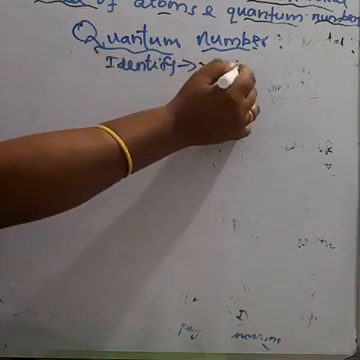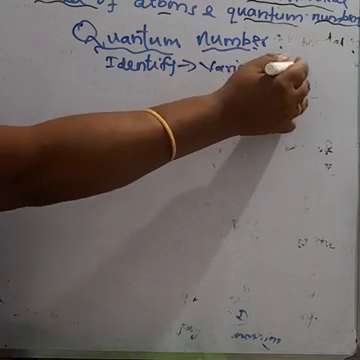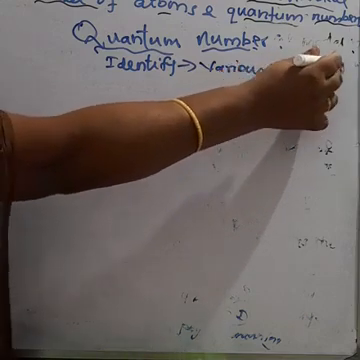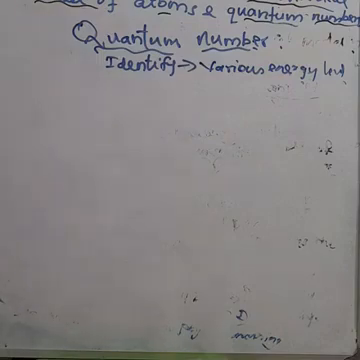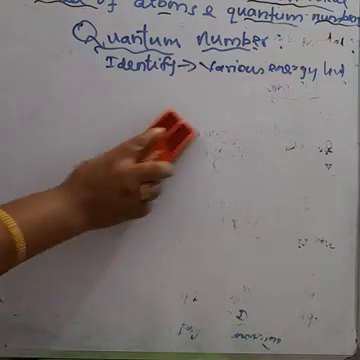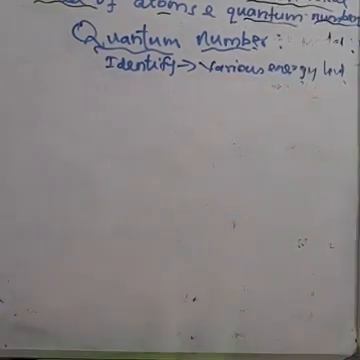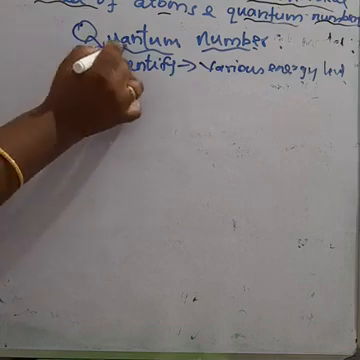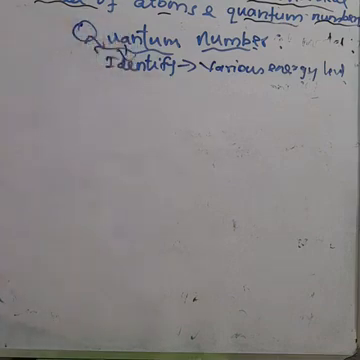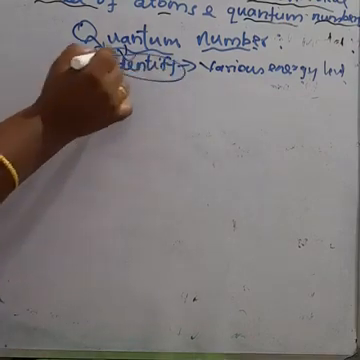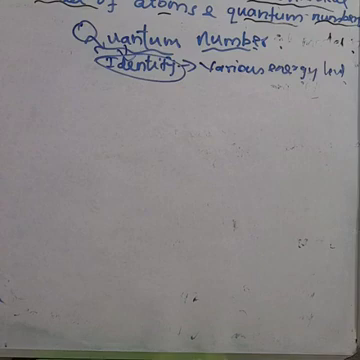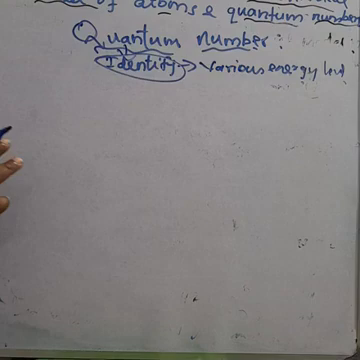Various energy levels means n, where n is equal to 1, 2, 3. So these are the quantum numbers, which serve as identification labels, numbers used to identify the various energy levels available within the atom. The electron in an atom is characterized by the quantum numbers.